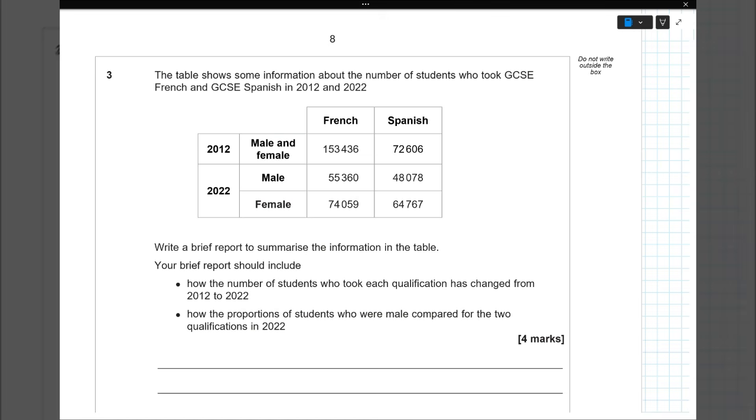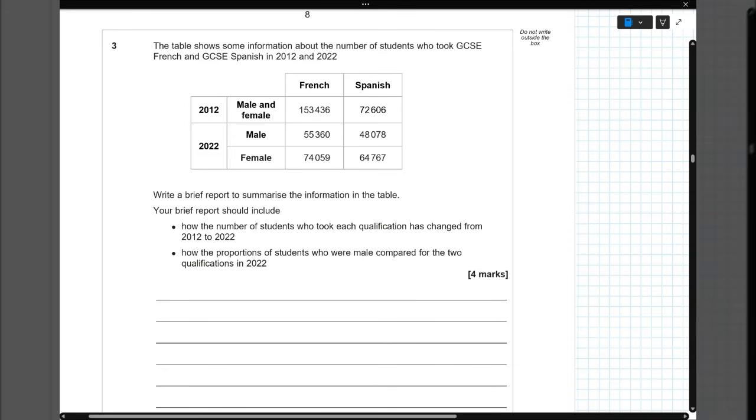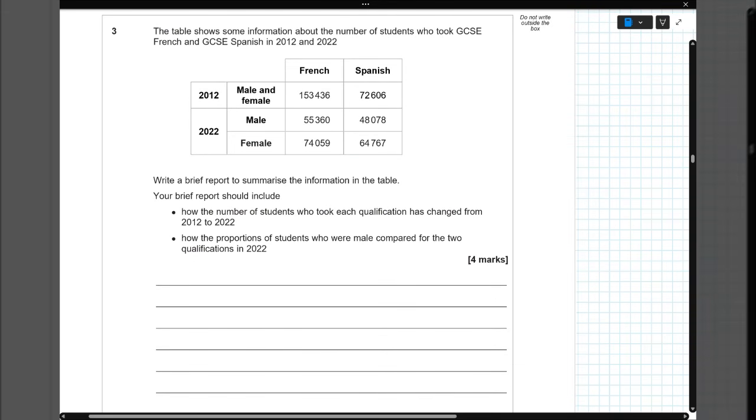Question number 3. The table shows some information about the number of students who took GCSE French and GCSE Spanish in 2012 and 2022. Write a brief report to summarize the information in the table. Your brief report should include how the number of students who took each qualification has changed from 2012 to 2022, and how the proportions of students who were male compared for the two qualifications in 2022. I'm not going to write the report. That's for you to put into sentences, but I'll show you how to do the maths element of it, and you should be fine.